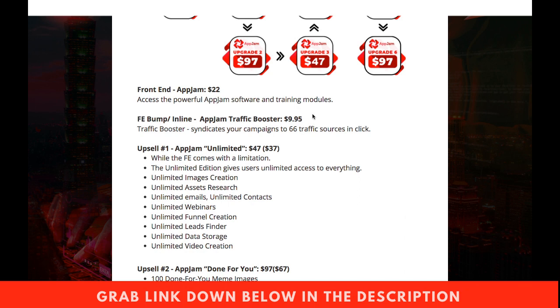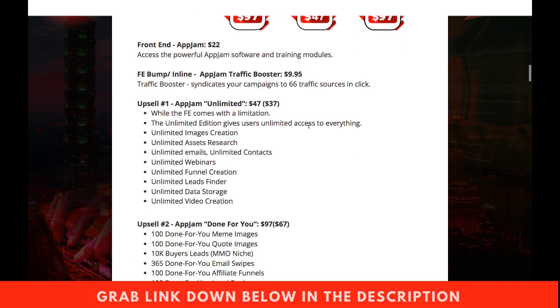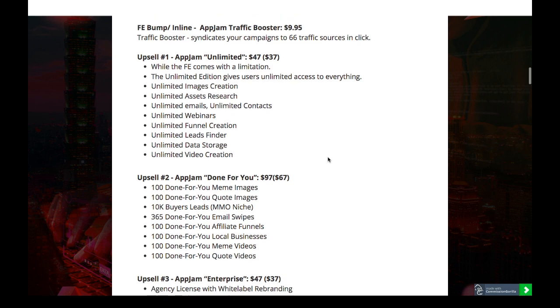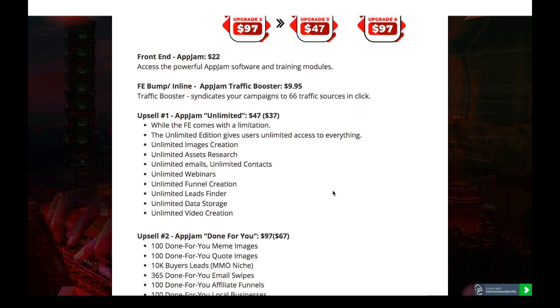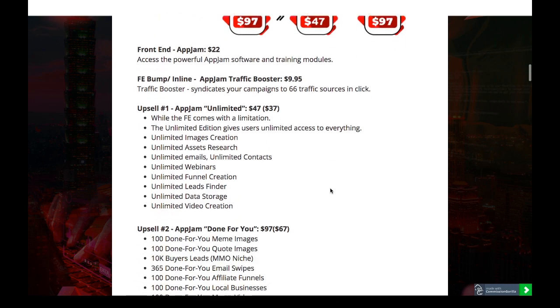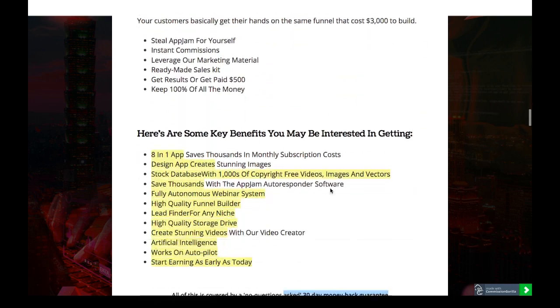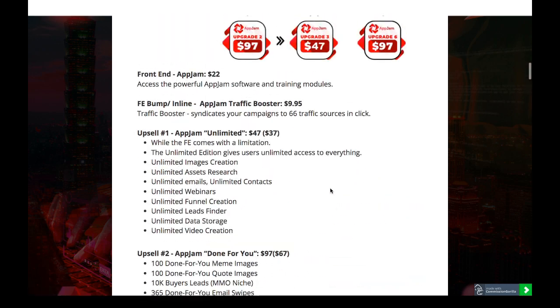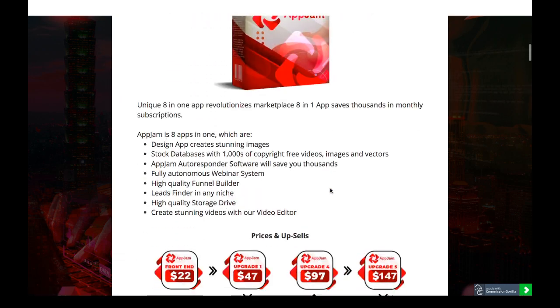I will strongly recommend you go for upsell number 1 or upsell number 2. That will help you out after buying the front end, which will cost you $22. So this is what it is about the pricing.